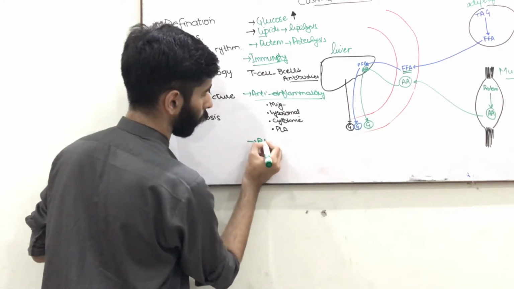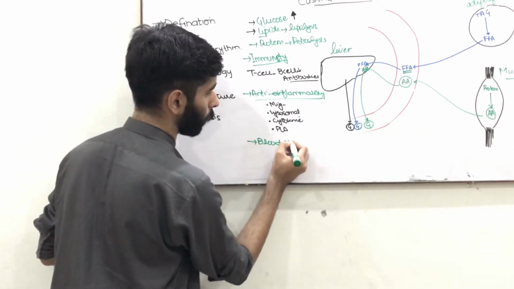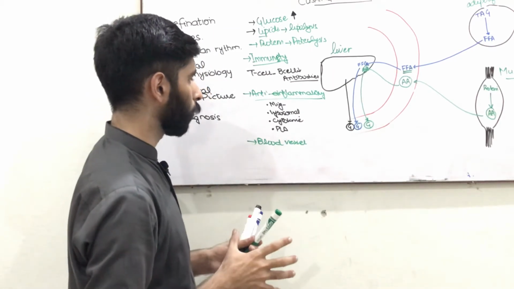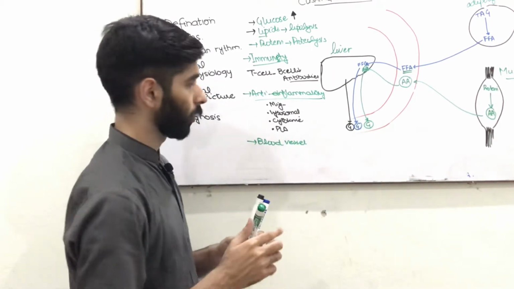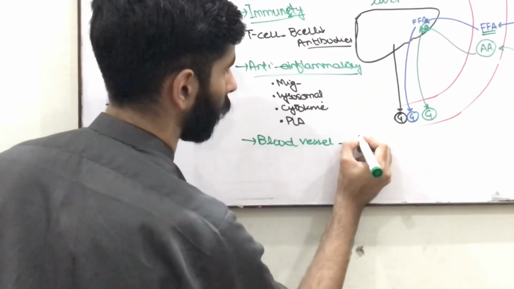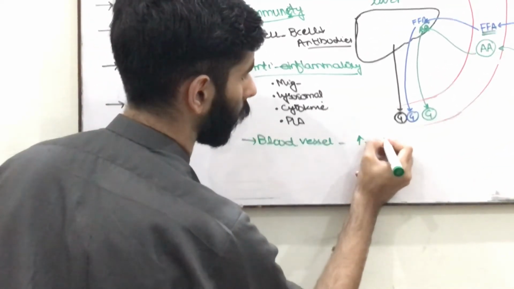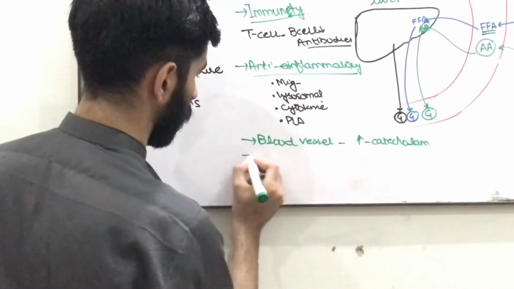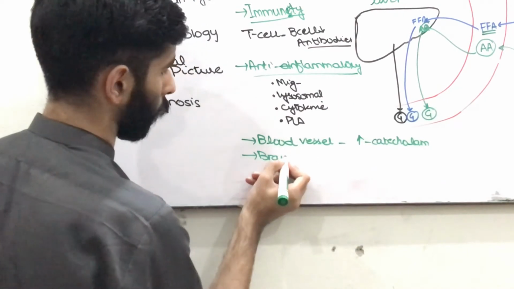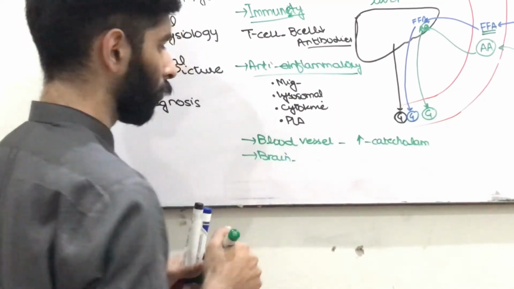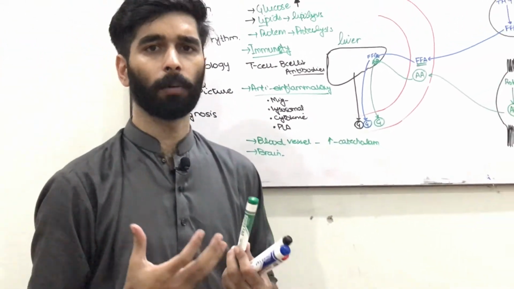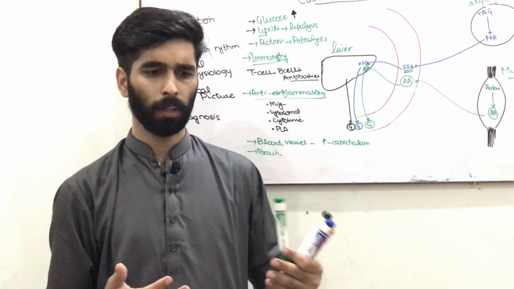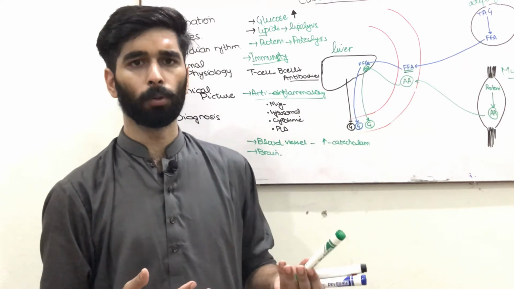Now what is the effect of cortisol on blood vessels? Cortisol increases the sensitivity of blood vessels for the catecholamines. What is the effect of cortisol in the brain? Cortisol has some receptors in the brain which are responsible for controlling the mood.